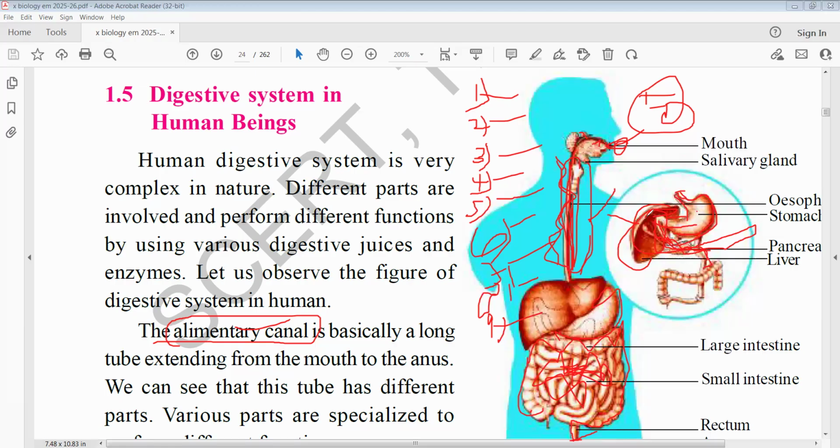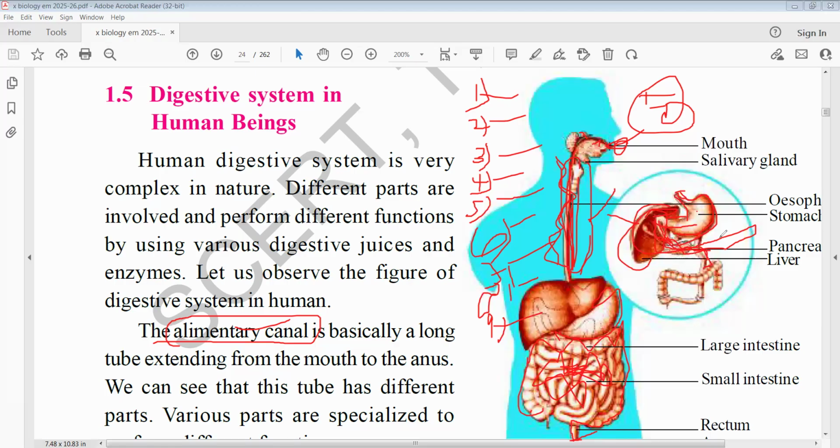Bile juice is secreted by which organ? Liver. So the liver secretes bile juice. Bile juice does not have any enzymes, only pigments and salts. And the pancreas opens into the left side of the duodenum, and the pancreas secretes two hormones.